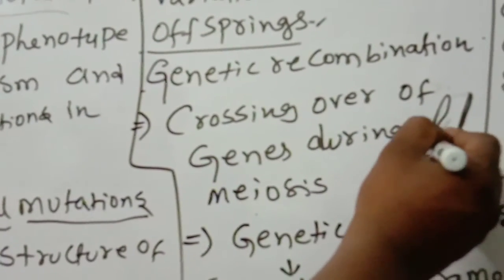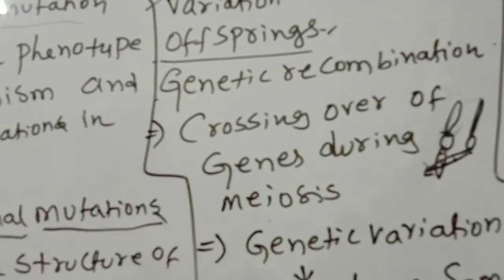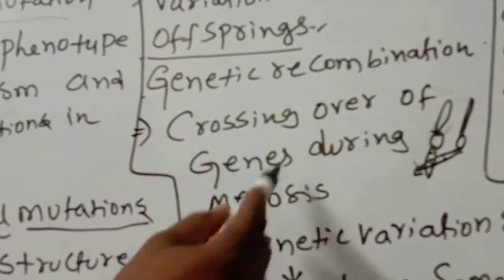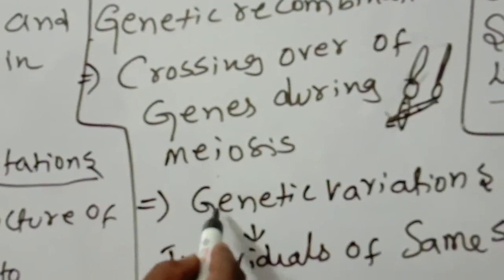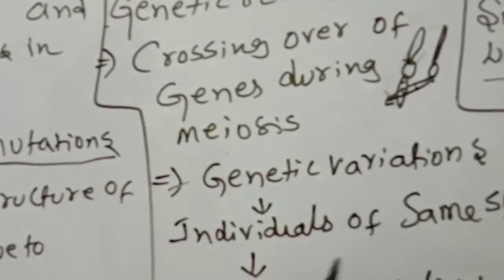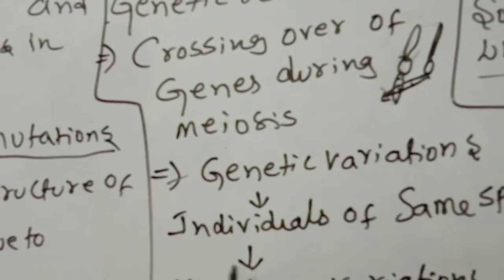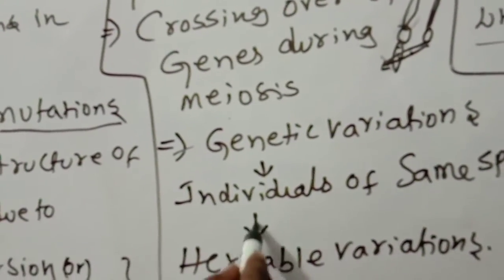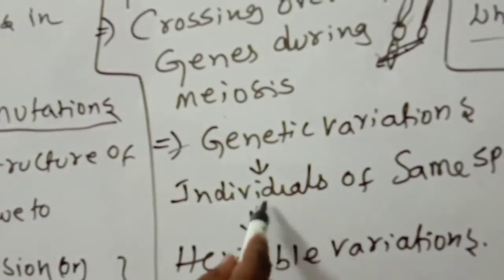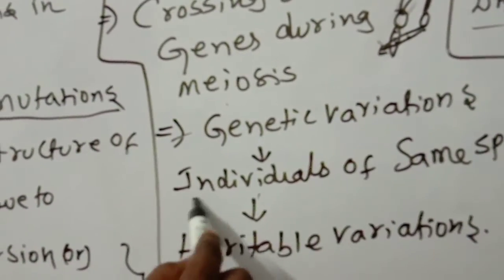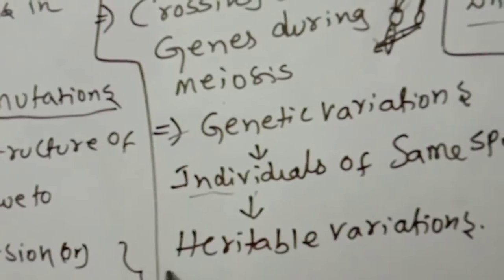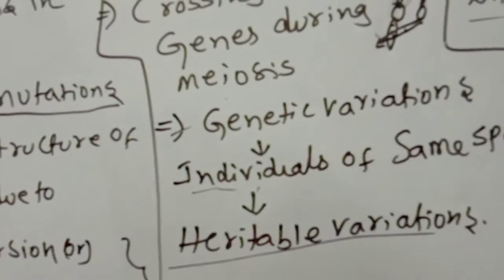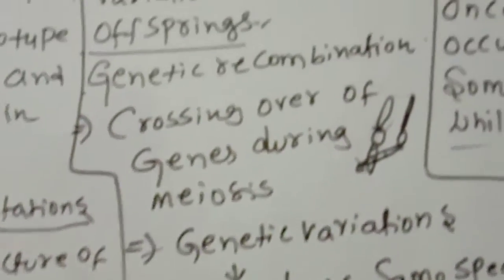These genes enter into this chromosome, and those genes enter into the other. So genetic recombination takes place, which leads to genetic variations in individuals of the same species, and they will be heritable variations. They can be transferred to the next offsprings also.